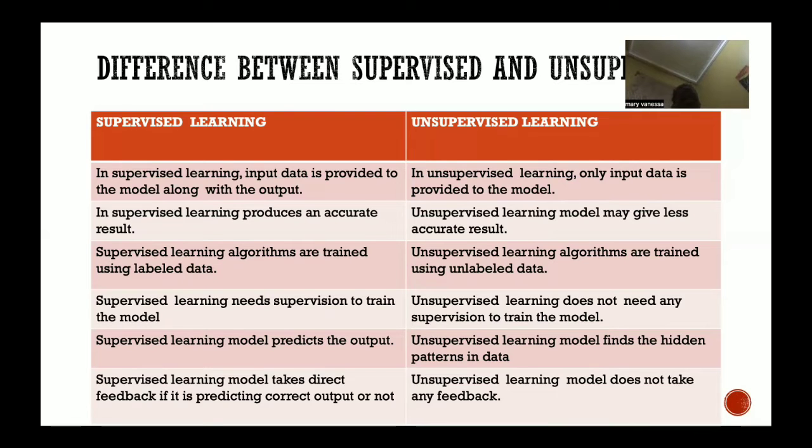Then supervised learning models take direct feedback on whether they are predicting correct data or not. For supervised learning, we shall know whether the predictions being made by the model are right or wrong. But for unsupervised, the model does not take any feedback.